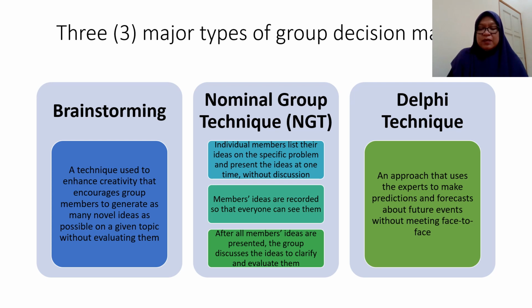They inform the experts about the problems they have, what their objectives are, and what their concerns are. The experts discuss it among other experts, but not face to face. Each expert will list out all the ideas.